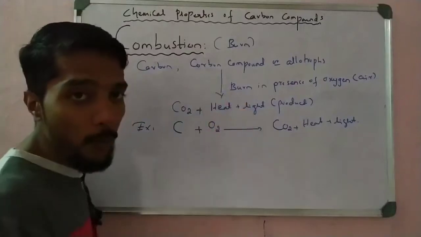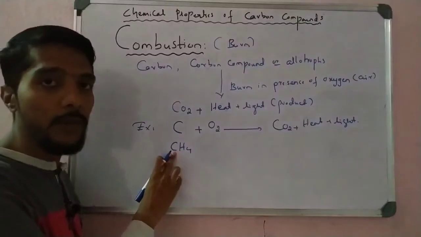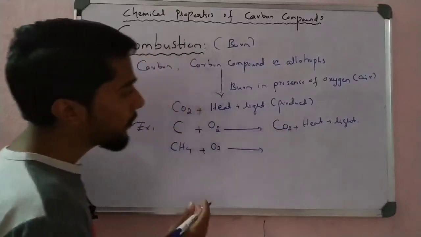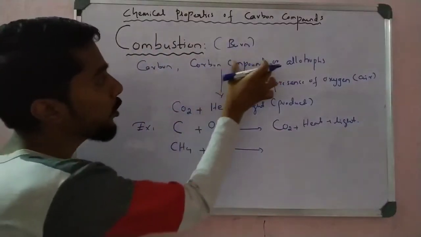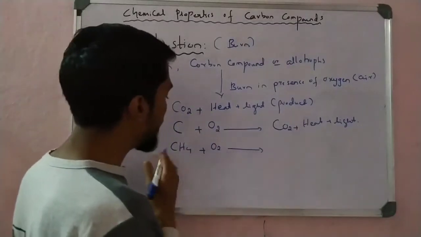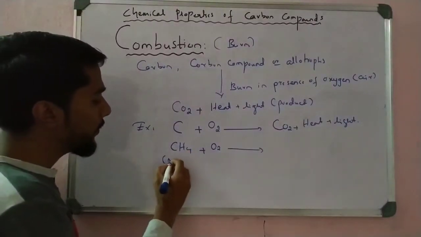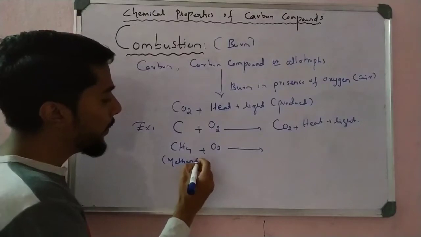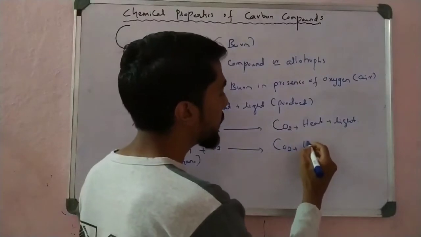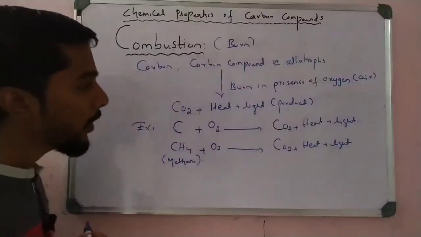Next I take a carbon compound, for example CH4, which is methane, with a single carbon. Methane plus oxygen: same process, same product. Why? Because carbon compounds, when they burn, also give carbon dioxide, heat and light energy. So again, when methane burns in the presence of oxygen, we get the same products: carbon dioxide plus heat and light. That is very important. Now let us see the next point.